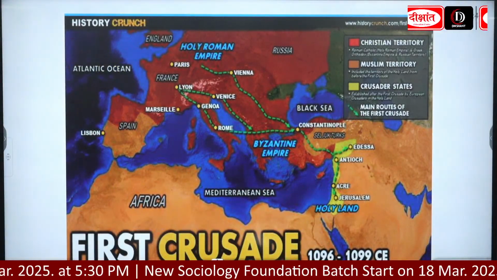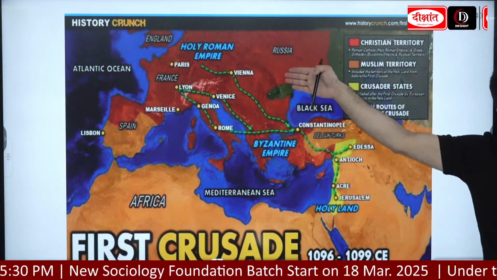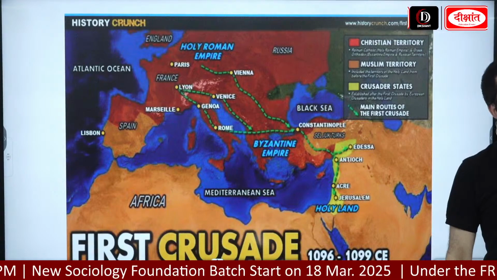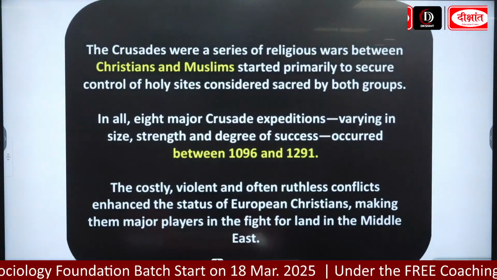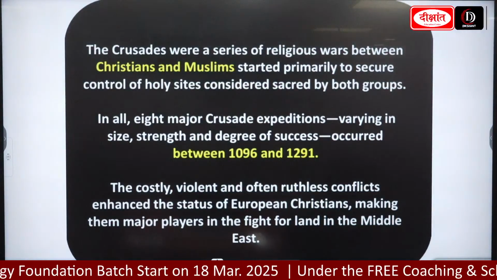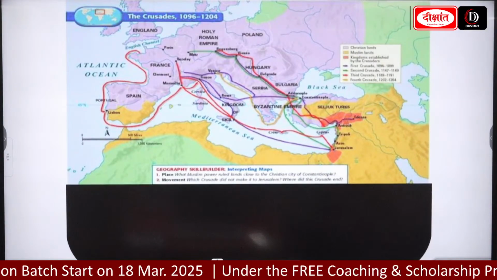And we saw these were the religious wars fought between the Islamic world and the Christian world for the control of Jerusalem. And then finally we saw that there were in total 8 wars, but there were 3 major wars. And finally Jerusalem fell to the Ottoman Turks over the period of time.